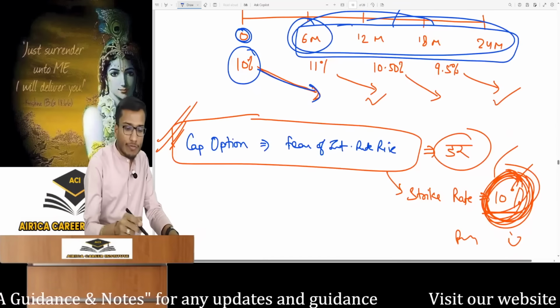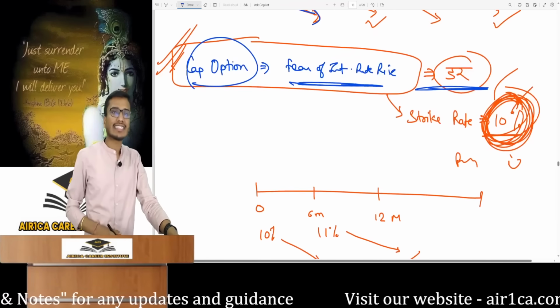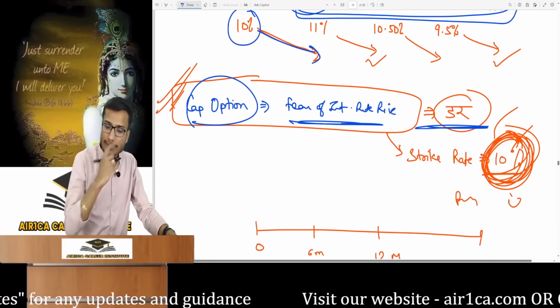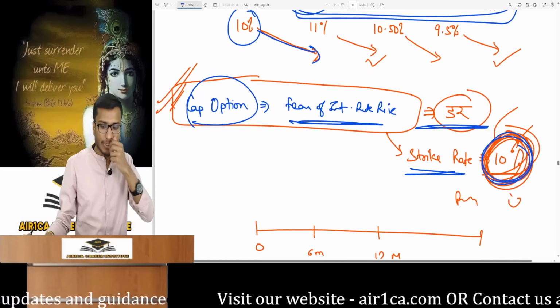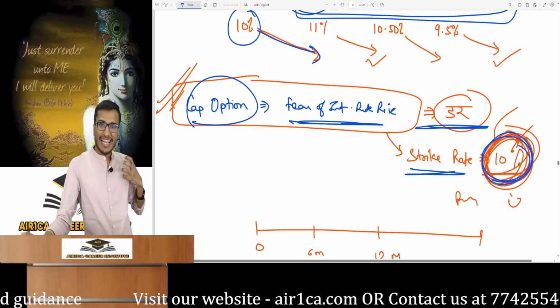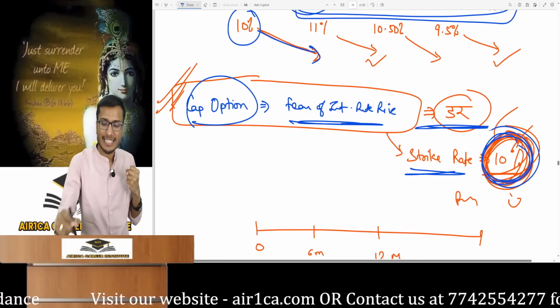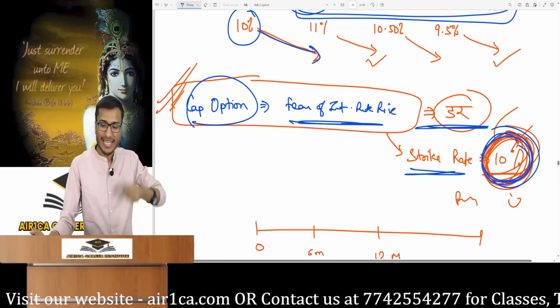What is that? It's used by someone who is afraid of the interest rate rising. So in this cap option, a strike rate is fixed. For example, the strike rate is 10%. Options have a strike rate. What exactly does a strike rate of 10% mean to us? If I buy a cap option, I will get the right at 10%. You may have already understood a little what this means, but if not, I will certainly explain it.